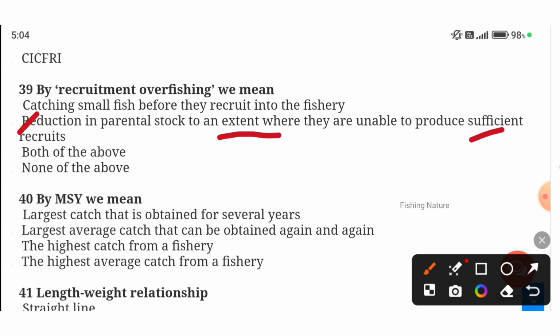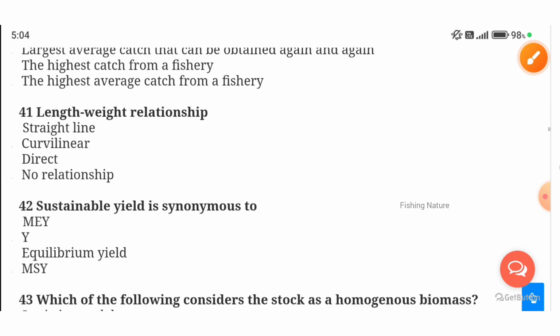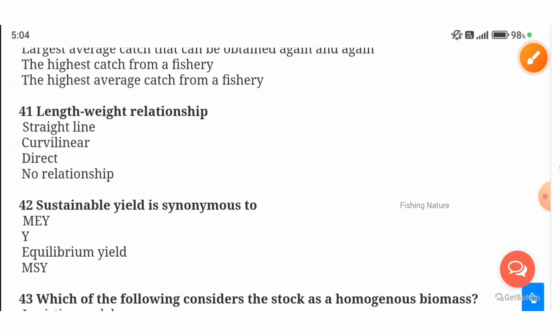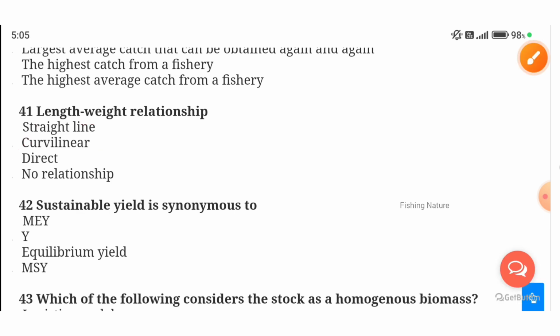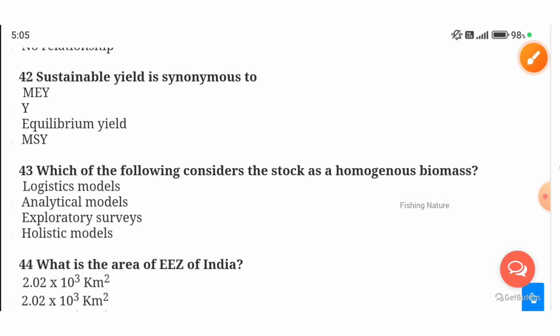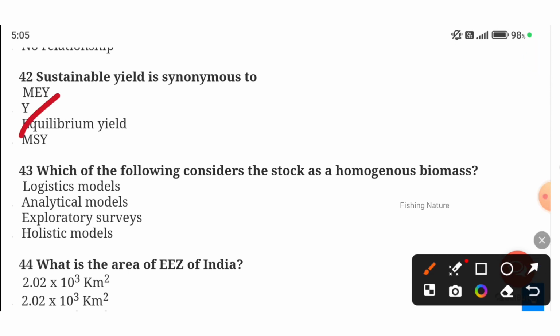By MSY, what do we mean? It means the largest average catch that can be obtained again and again. That is the MSY. The length weight relationship, which shows this relationship here: curvilinear is the length weight relationship. This graph shows it. Next, the sustainable yield is synonymous to the equilibrium yield.